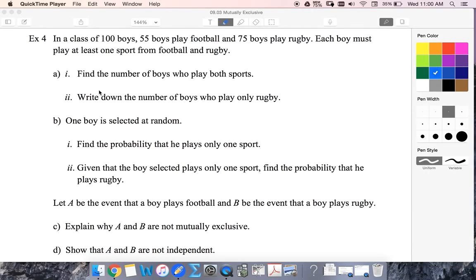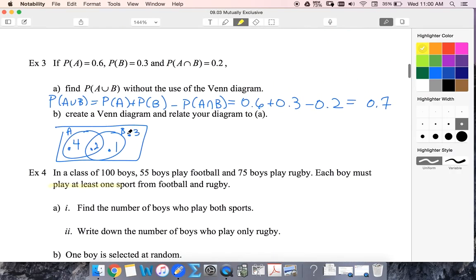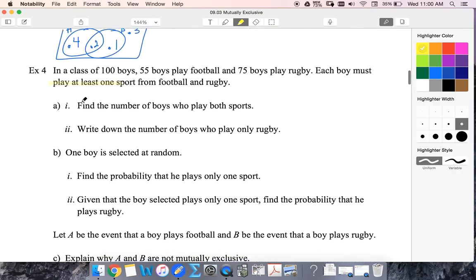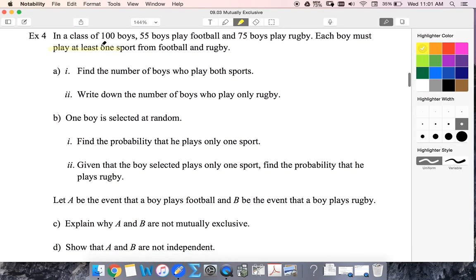All right, 100 boys, 55 play football, 75 play rugby. Everybody must play at least one sport. That tells me that everyone must play at least one sport, which means I'm not going to have anything on the outside. So in this case, my Venn diagram will not have any bit on the outside, because everyone has to be accounted for within our circles of football and rugby.